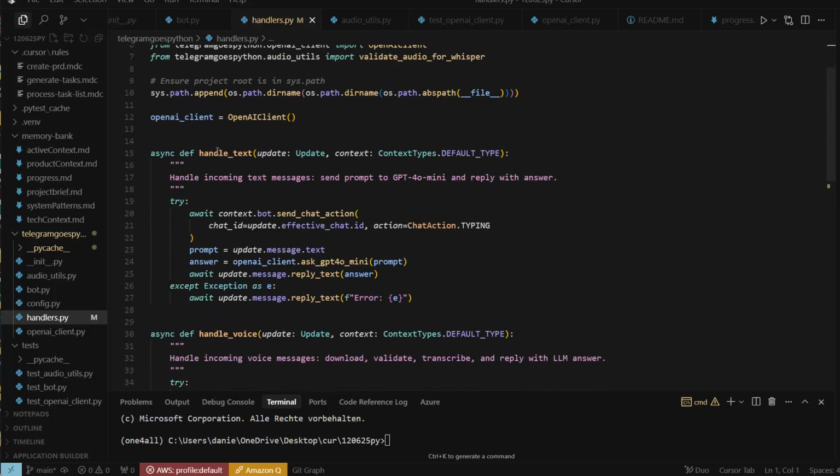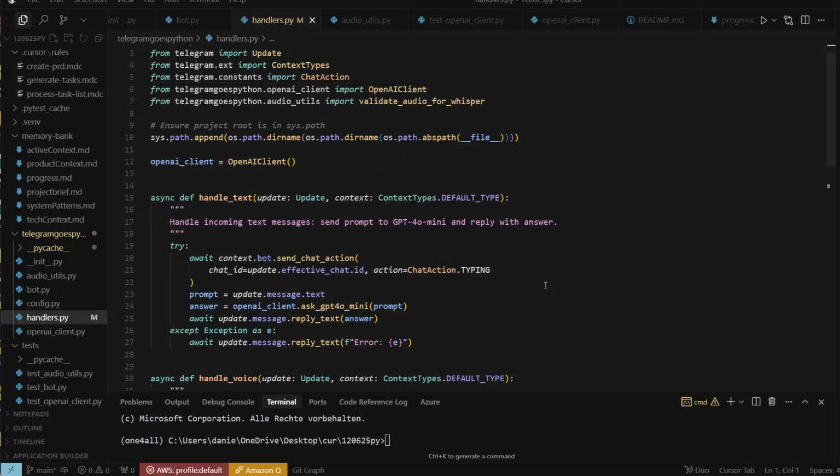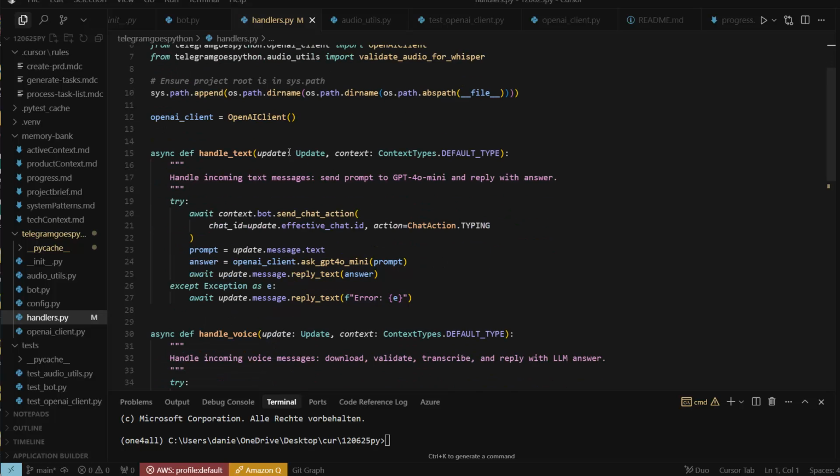In this case, the handler itself is an async function, but basically you await the context, and then you use what is called update in Telegram, which is this one here. Update, which you can see up here, is coming from Telegram update. This is basically whenever someone writes a message or sends something to the chat. And message.text gives us exactly what I typed in, or what my audio, depending on what kind of handler we use, from the specific chat.